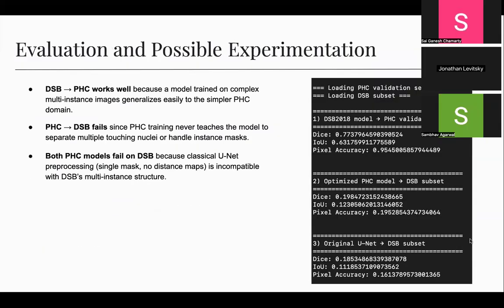And when we evaluated the three models against each other, we found out that the DSB model generalized well over both the data sets. But the model we trained over PHC failed to generalize over the DSB dataset. We believe this is because of the complexity of the DSB and also the limited number of training data that the PHC had.